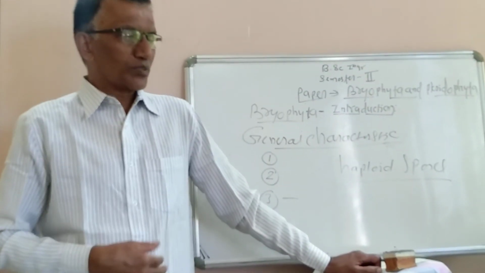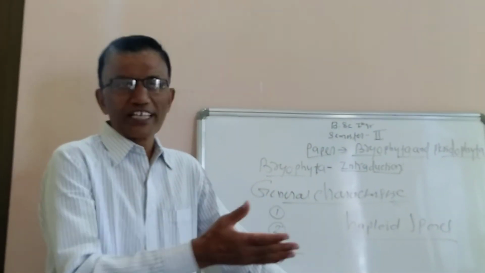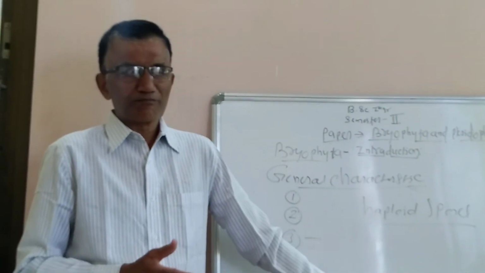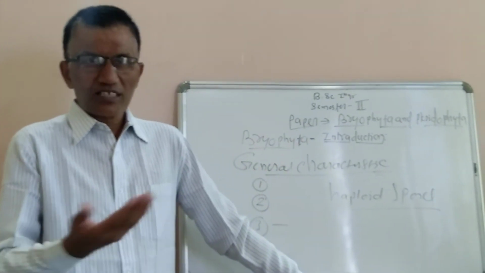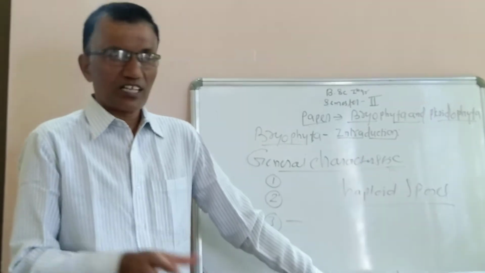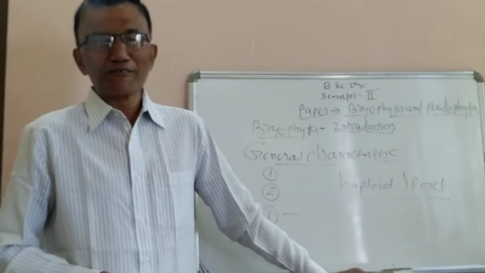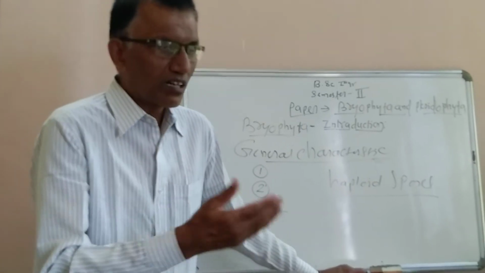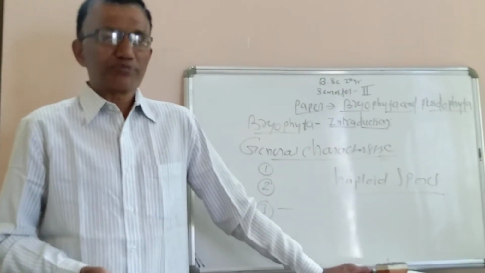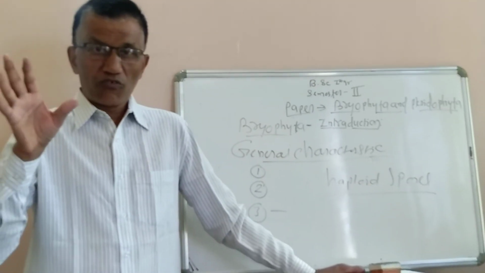In general, the primitive forms of bryophytes are included in the class Hepaticopsida. The more advanced group of bryophytes is included in the second class, Anthoceropsida. The third class is Bryopsida, commonly known as mosses, which are advanced.